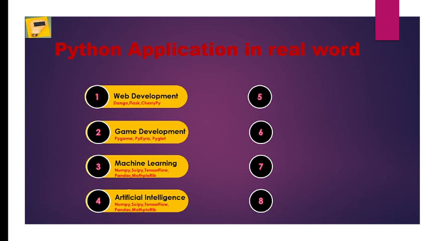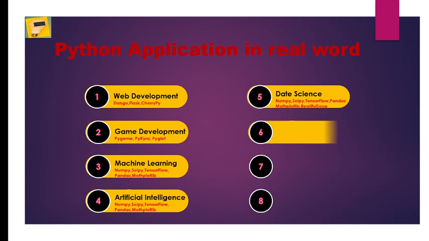These are the libraries available for machine learning and artificial intelligence. And data science, the same packages can be used in data science also. Data visualization: Matplotlib, Seaborn and Ggplot, Pygal, Altair. These are the different packages available in data visualization.